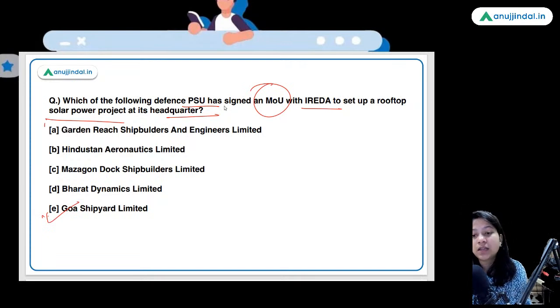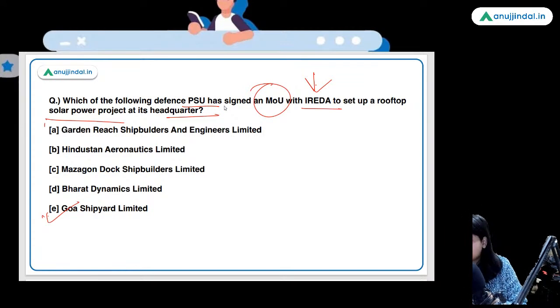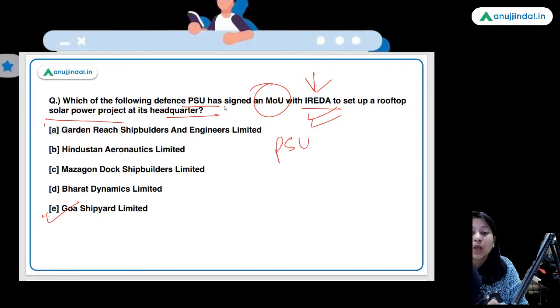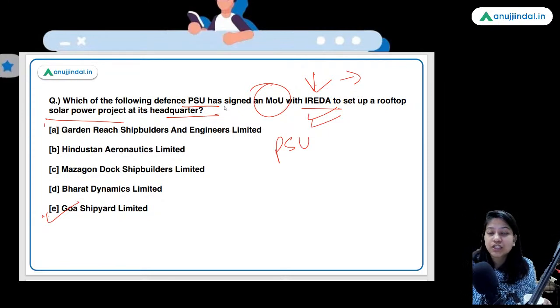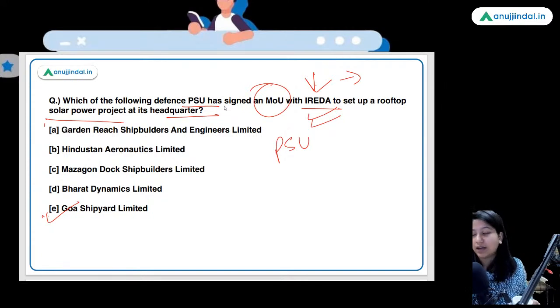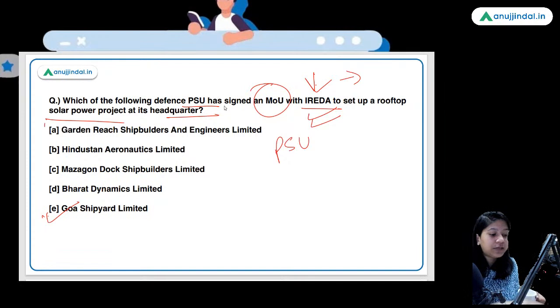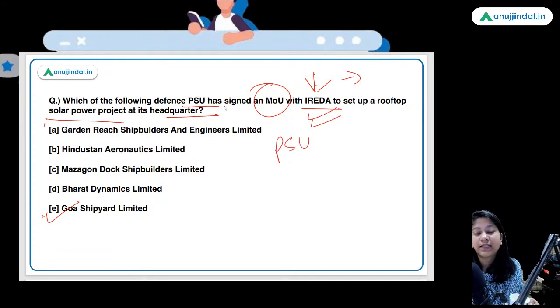Can you guys tell me the year of establishment of IREDA, Indian Renewable Energy Development Agency? The year of formation of IREDA, which is a PSU under the Ministry of New and Renewable Energy, and with India heading towards achieving the 2070 target of carbon neutrality, IREDA is surely going to play a big role in the achievement of India's target. So tell me the year of formation of IREDA.